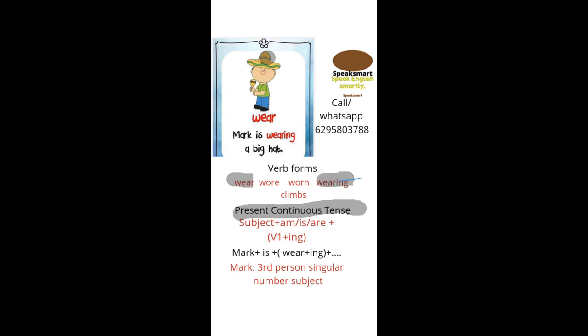We must use wear as wearing. Mark is the subject, and Mark is a third person singular number subject, and with the ing form it becomes wearing.